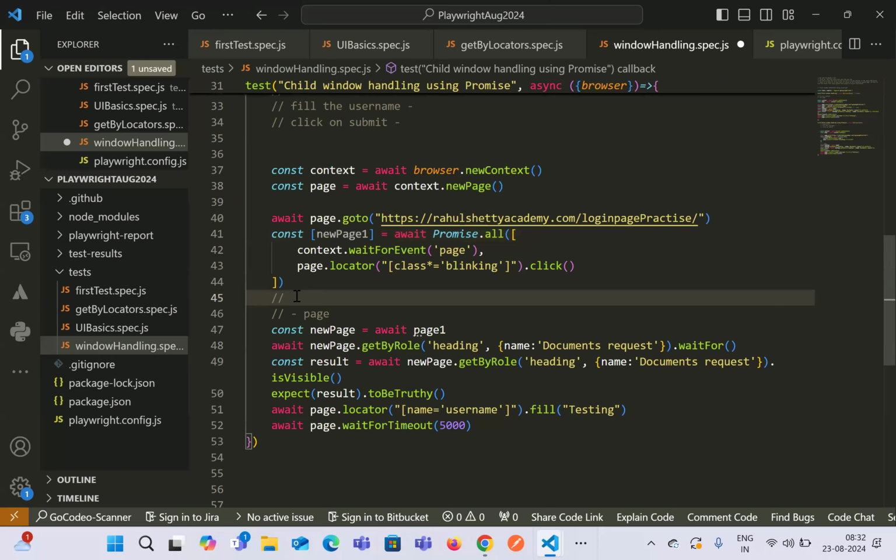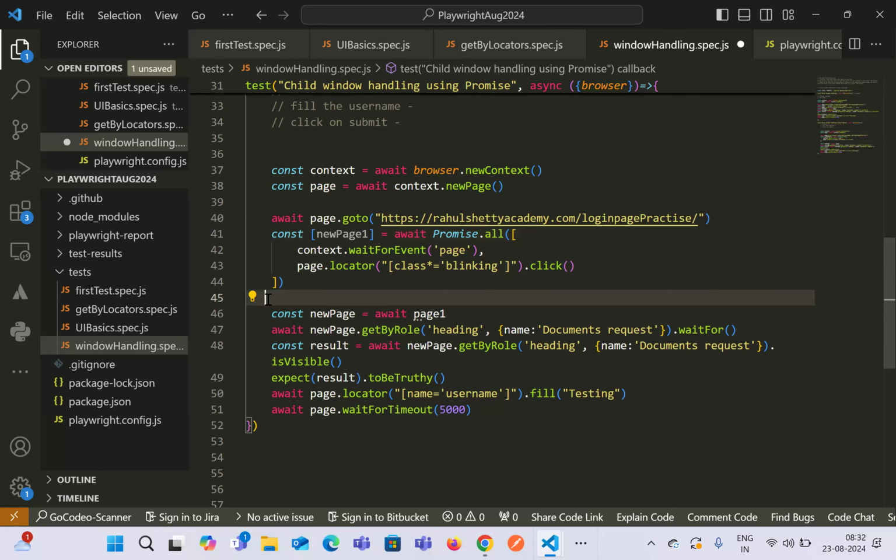Okay. So I hope you got these two lines of code. Can you repeat again? I missed this, Praveen.